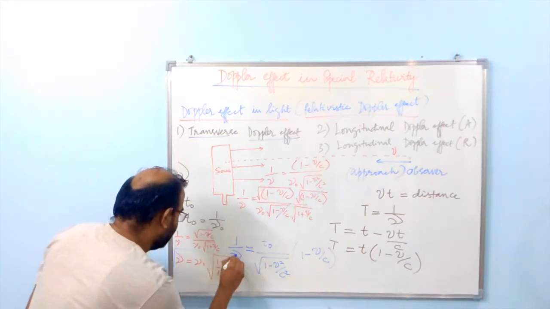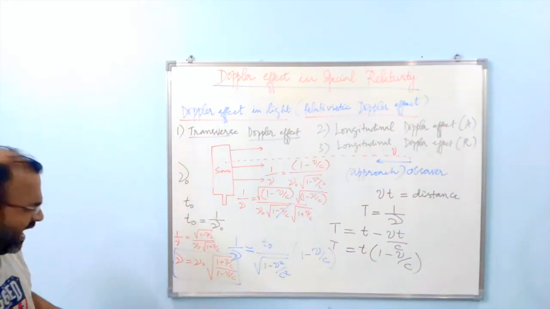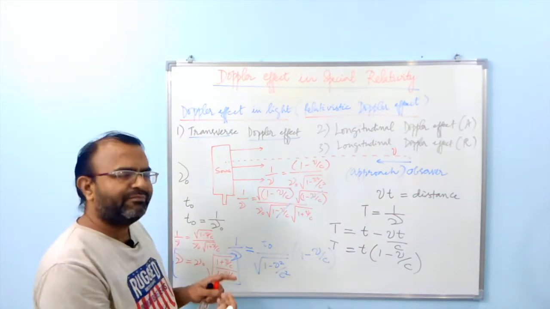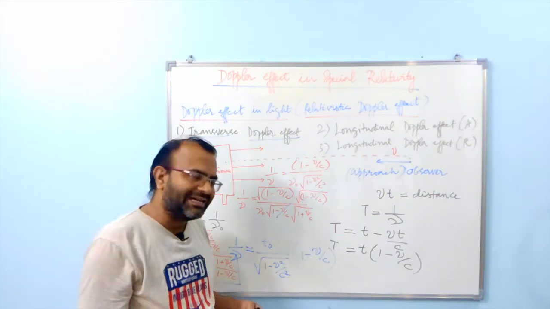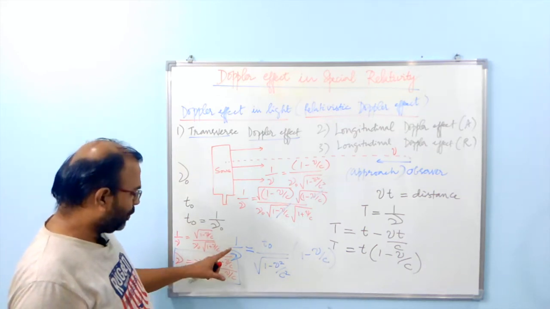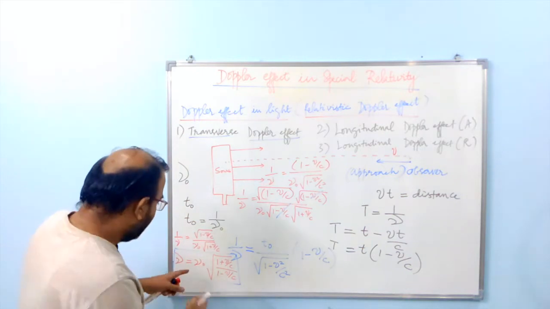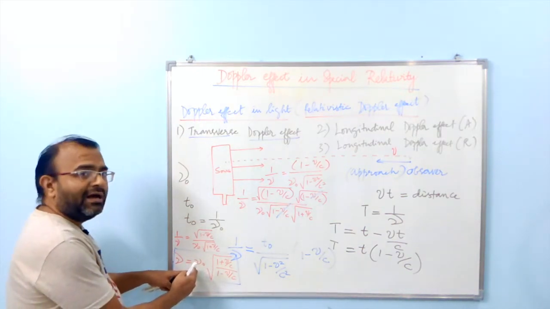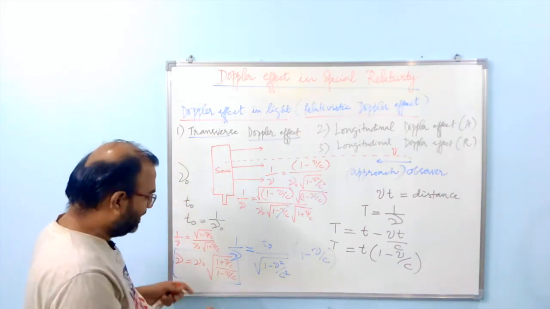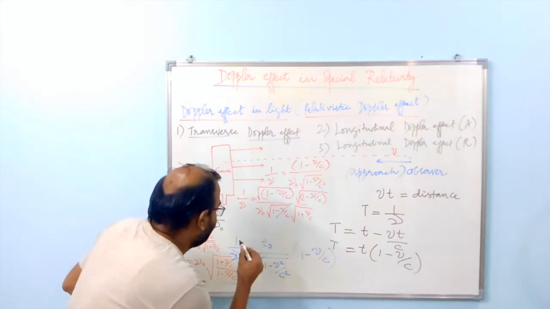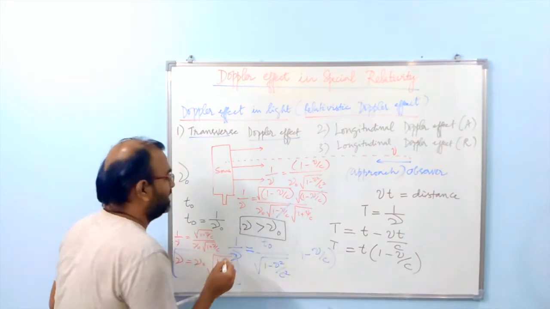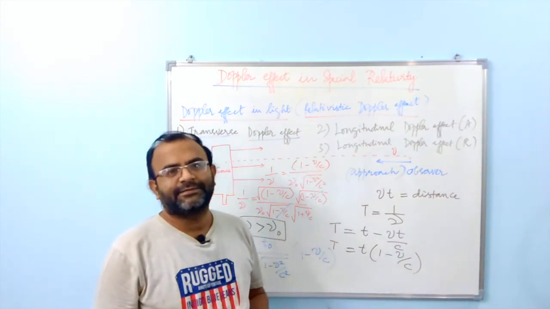So we can conclude that this expression is the final expression that we need, and we can verify that when the source and the observer approach each other, or one of them approaches the other, the frequency has to increase. Here you can see that the numerator has a term that is greater than the denominator, so the square root term is going to be greater than 1, and when you multiply a number greater than 1 with the original number, the result is greater than the original. Therefore nu in this case is always going to be greater than nu naught, because obviously the source and the observer are approaching each other.